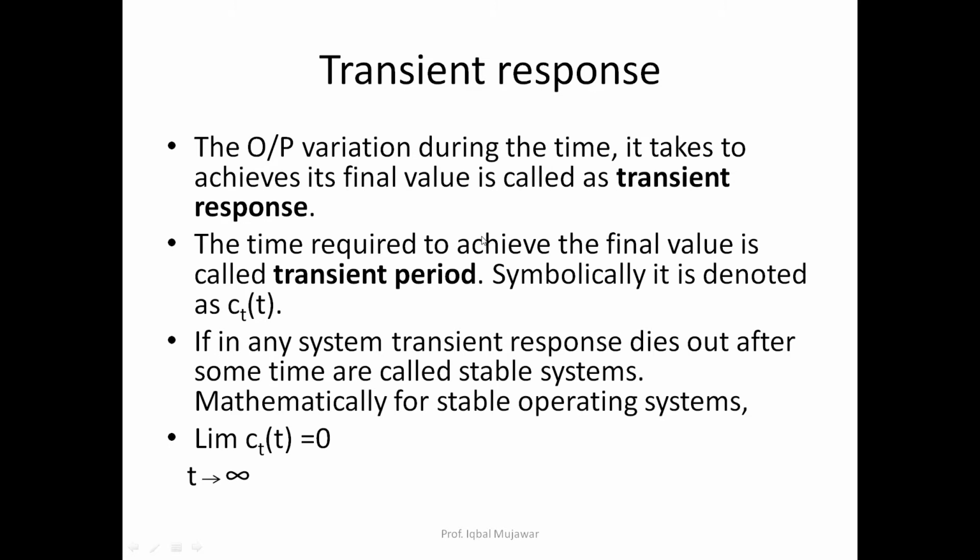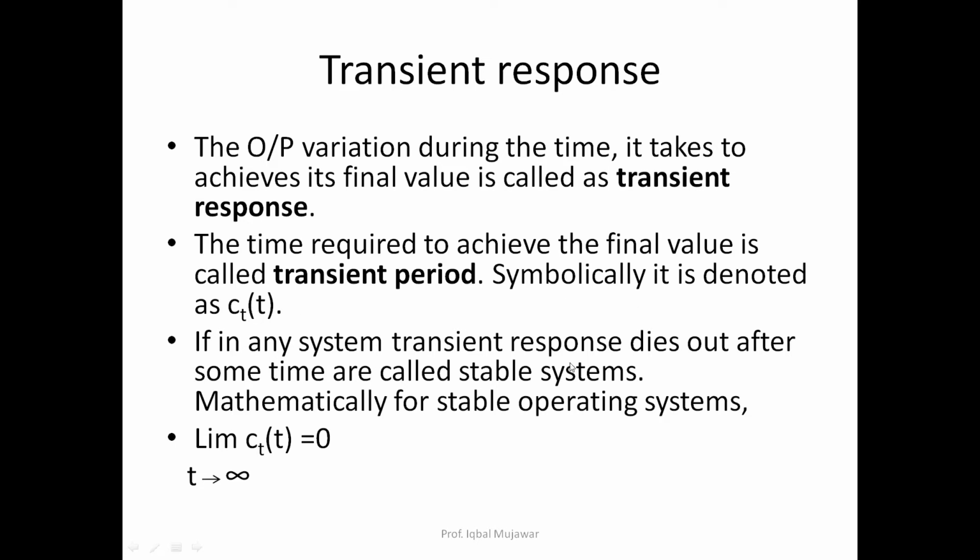In the ammeter, when the pointer is moving from 0 to 5 ampere, that time is the transient response. The time required to achieve the final value is called the transient period and it is denoted by c_t(t).